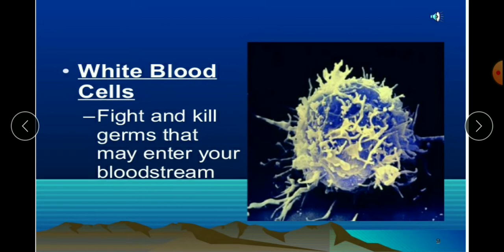So whenever any foreign particles or any germs or any disease causing microbes enter our body, it will engulf it, it will kill it and engulf it. Engulf means it will eat it. Understood? So that is what, kill and eat. So white blood cells help in protection from diseases.